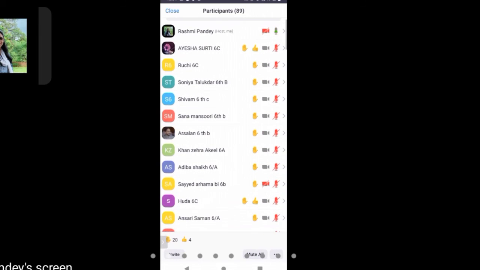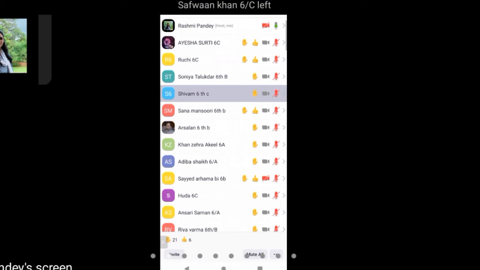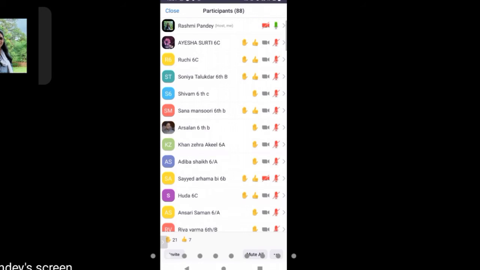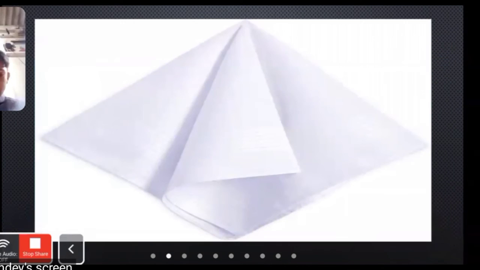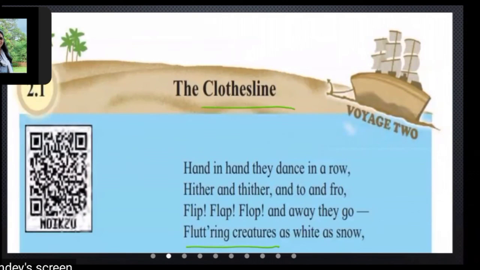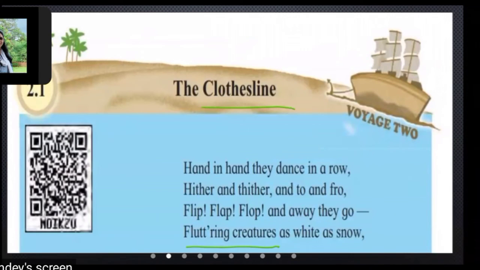One stanza we will read quickly, okay? Shivam, unmute your mic. Can you hear me, Shivam? Yes, teacher. Can you read the first stanza quickly? You can read from your textbook. Do you have a textbook? Yes, teacher. Start reading. I have put it on the screen also.